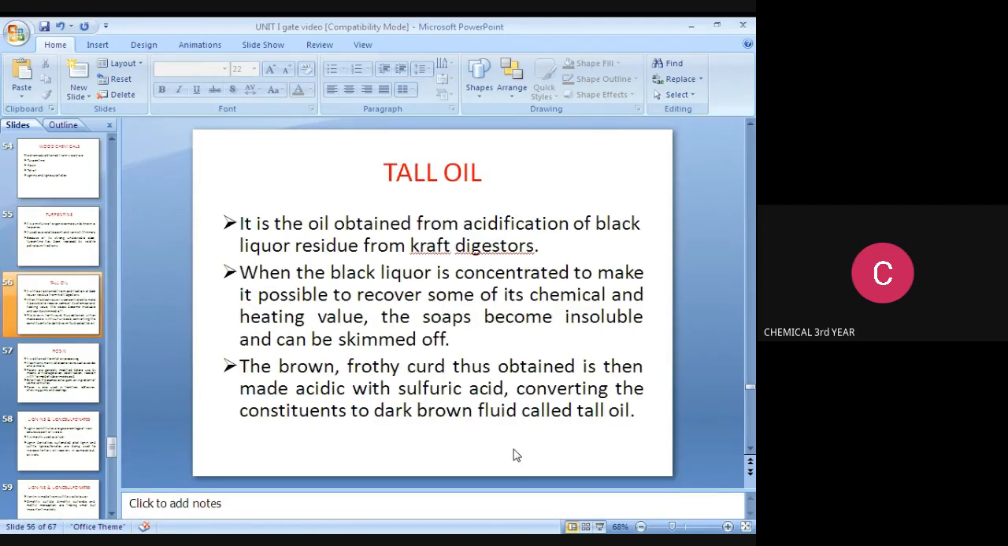Tall oil. What is the use of tall oil? It is the oil obtained from the acidification of black liquor residue from kraft digesters. When the black liquor is concentrated, it is possible to recover some of its chemical and heating value. The soaps become insoluble and can be skimmed off. The brown frothy curd thus obtained is then made acidic with sulfuric acid, converting the constituents to a dark brown fluid called tall oil.